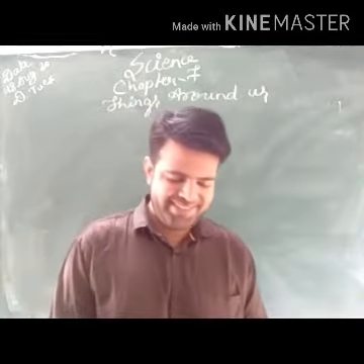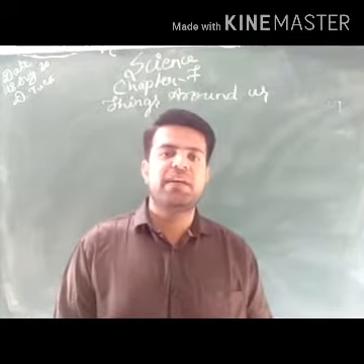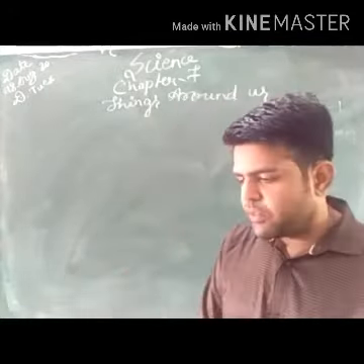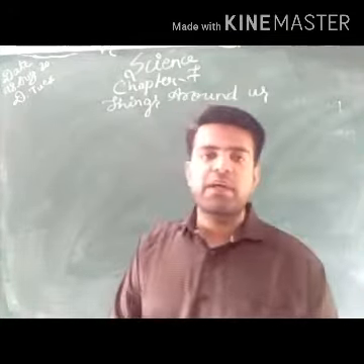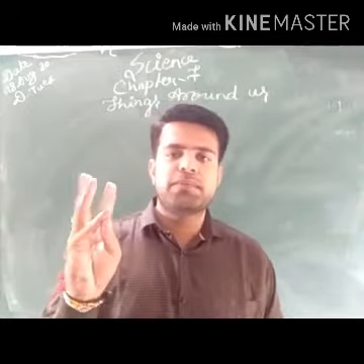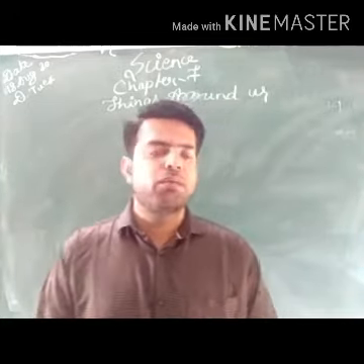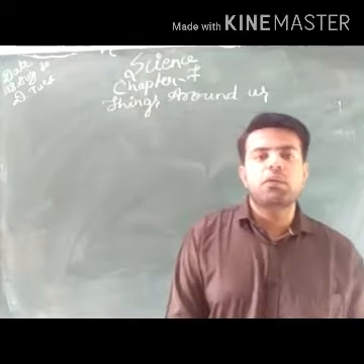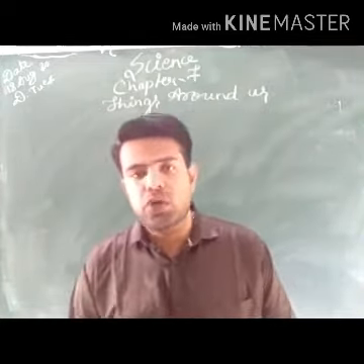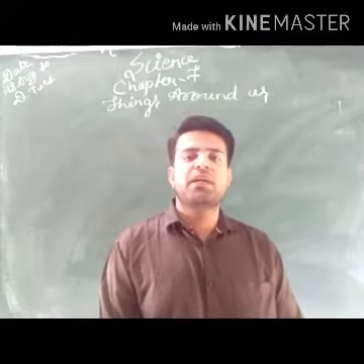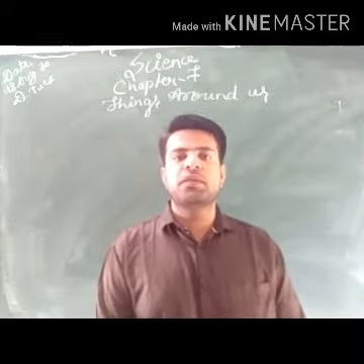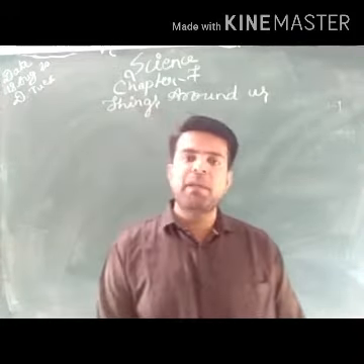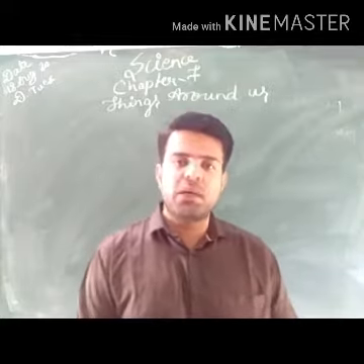So in the last class, we studied the various types of organisms. We studied the biotic components: autotrophs and heterotrophs. What are autotrophs? Autotrophs are the organisms that prepare their own food. The only example of an autotroph is the green plant, because they prepare their own food.